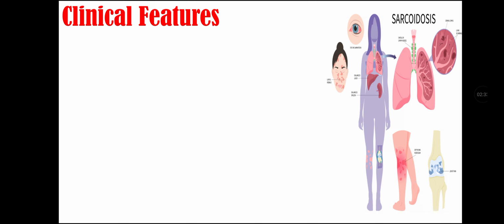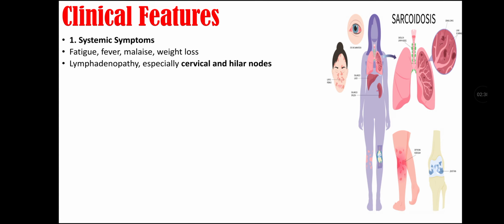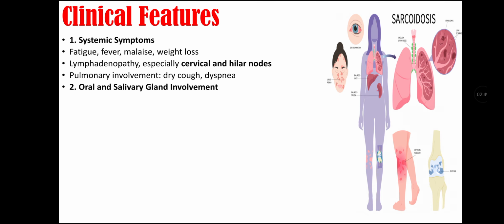Clinical features of sarcoidosis. First, there are systemic symptoms that include fatigue, fever, malaise, and weight loss. Second, there is lymphadenopathy, especially cervical and hilar nodes. Third, there is pulmonary involvement that may include dry cough and dyspnea. Then there are also oral and salivary gland involvement, as parotid gland enlargement is there, that may be unilateral or bilateral.